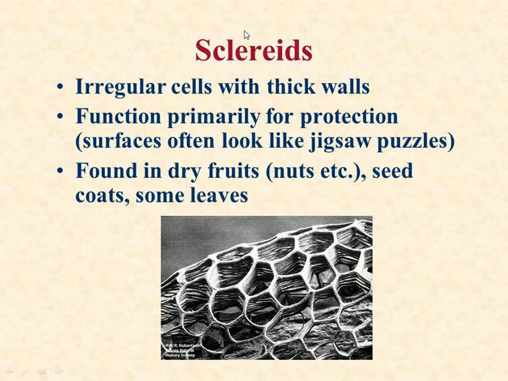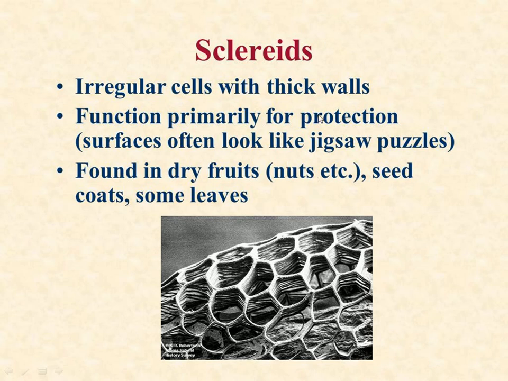Now the second type of sclerenchyma tissue is the sclereids. Sclereids are sclerenchymatous cells. They are short cells, possessing extremely thick lignified walls and having simple pits. These are present in the areas where more thickness is required in the plant. At that area, sclereids are present inside the plant.